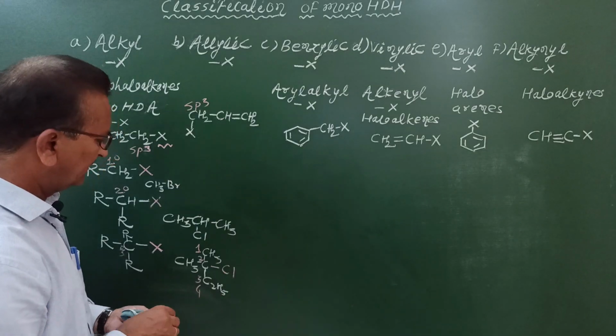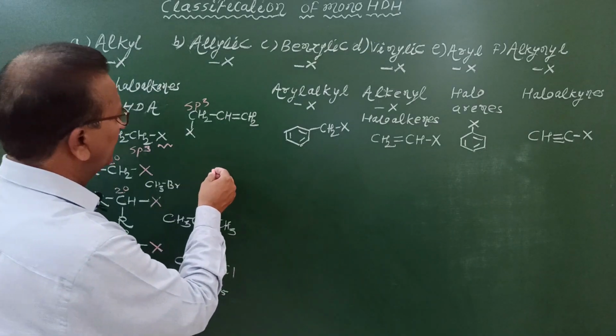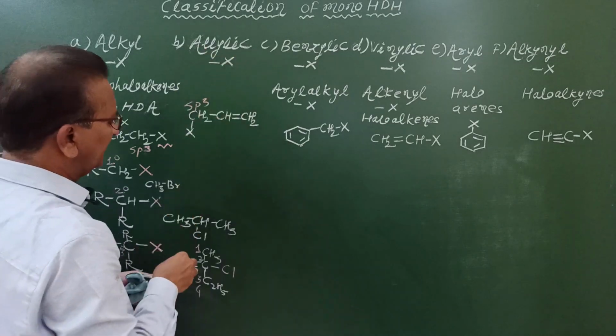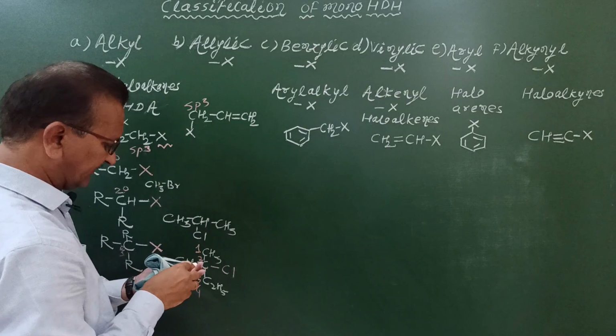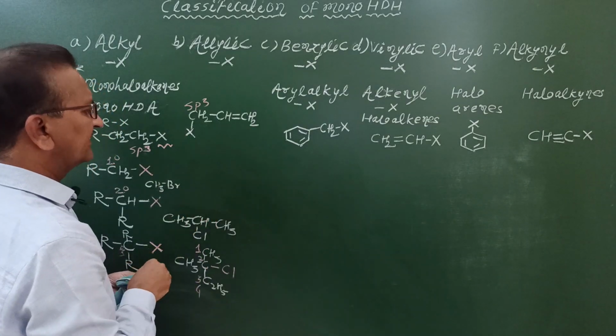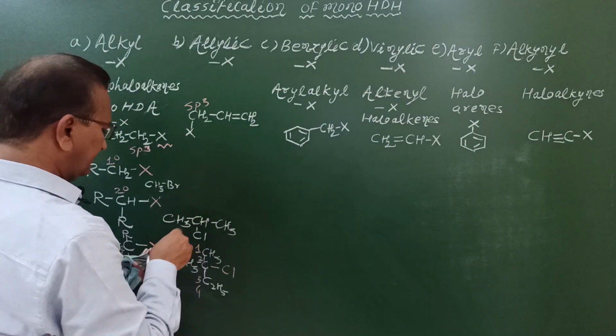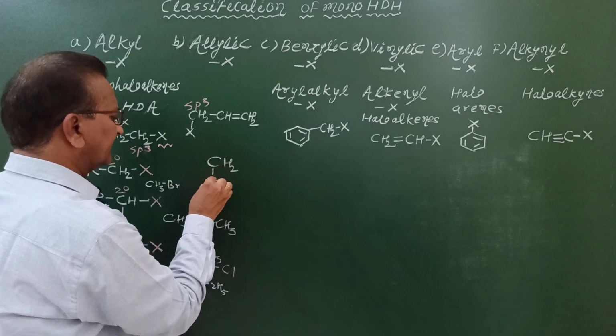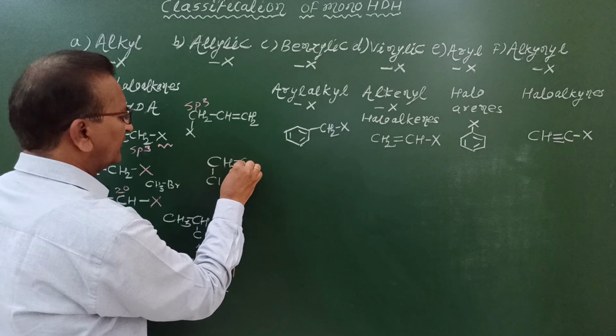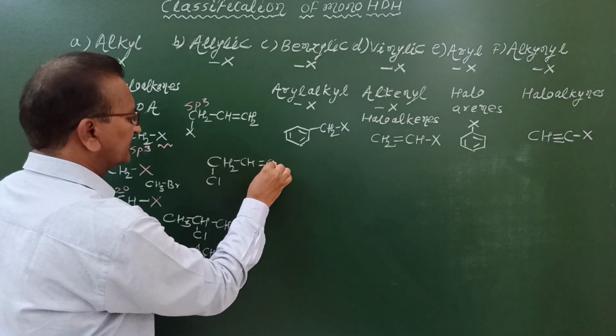How to derive representations for secondary allylic halides? Simply, we have to replace one of the hydrogen atoms by placing CH3. Therefore, we'll write direct examples. Here, if we have to write specific example, we can take here Cl, single bond CH, double bond CH2.